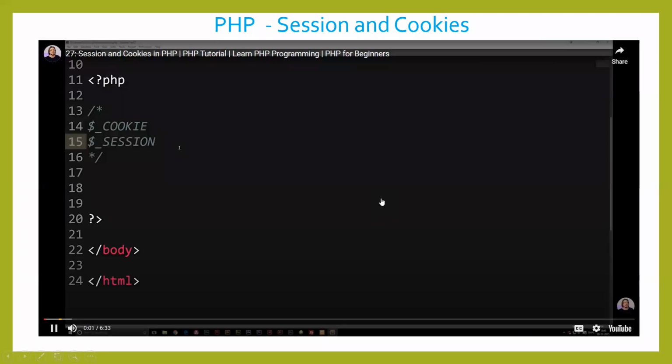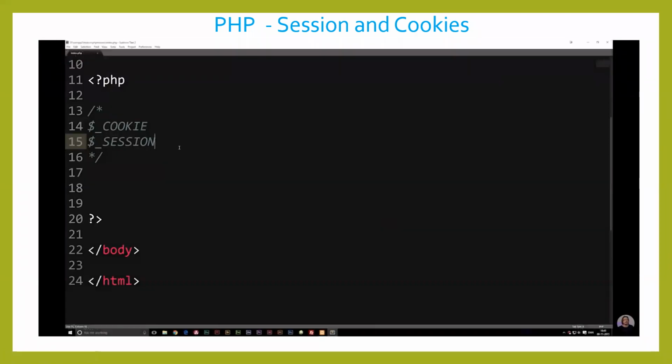Today we're going to continue talking about superglobals inside PHP, and for this episode, we're going to talk about something called a cookie and a session. Now, you might have heard the name cookie before, when you go to a website and it says, do you want to accept cookies, yes or no? The basic idea behind cookies and sessions is that you can save information on the user. A cookie saves information on the user side, meaning inside the browser, and a session saves information on the server side.